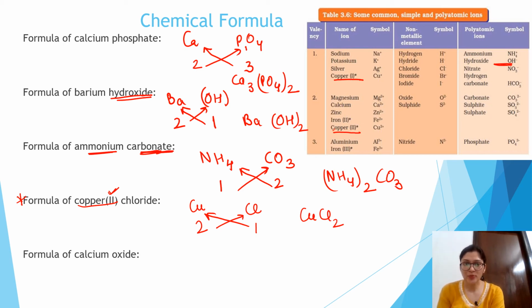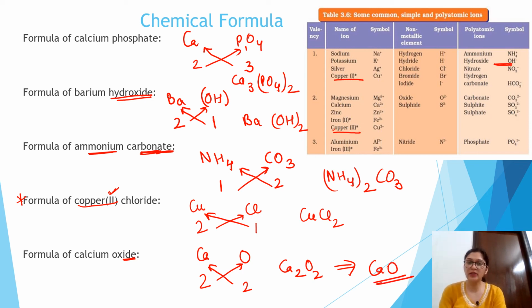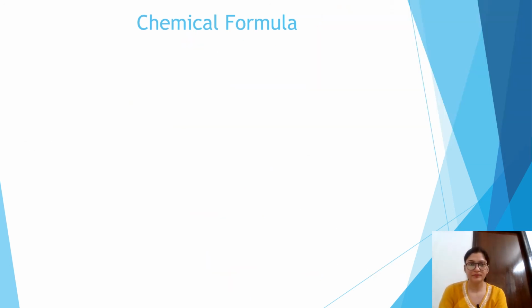Last is calcium oxide. "Ide" is given for the case of non-metals, CaO. Oxide valency is 2. For the case of calcium, the valency is also 2. So just crisscross this method, you will get Ca2O2. If we divide this by a whole number 2, then you get CaO. So in this way, you will write the chemical formula of different compounds if you know the valency. And it is very easy to learn the valency of certain compounds which is given in your NCERT.